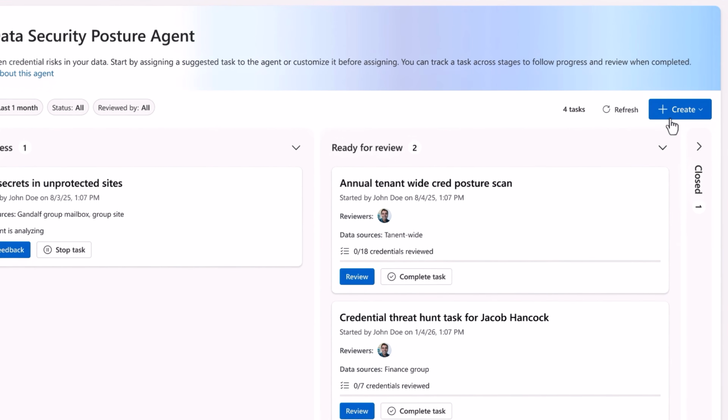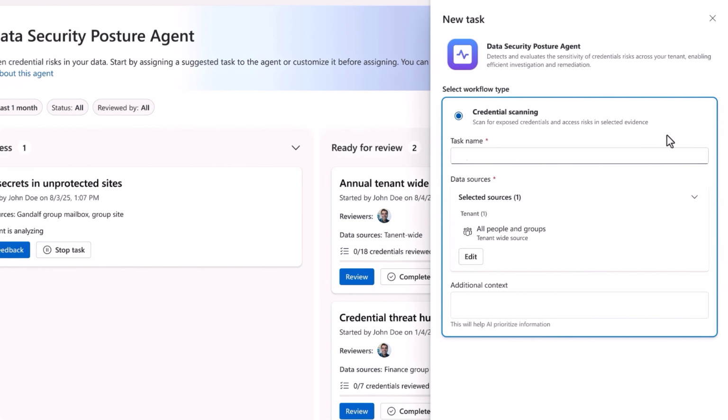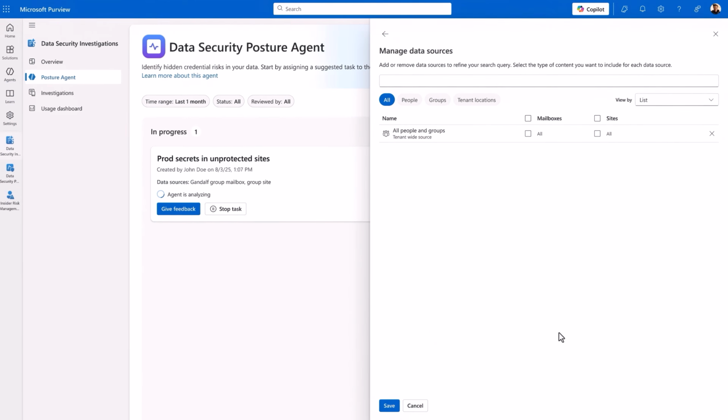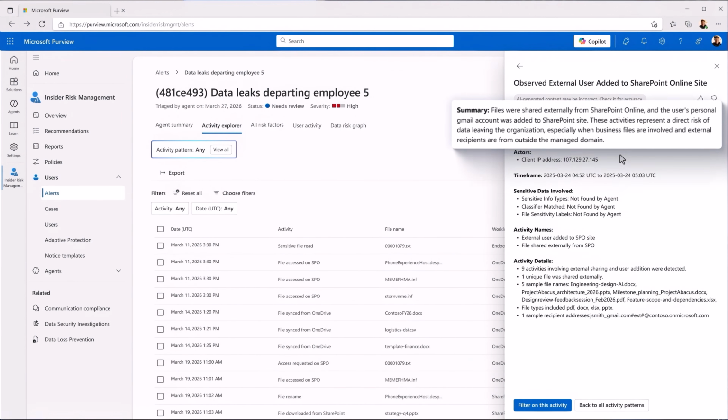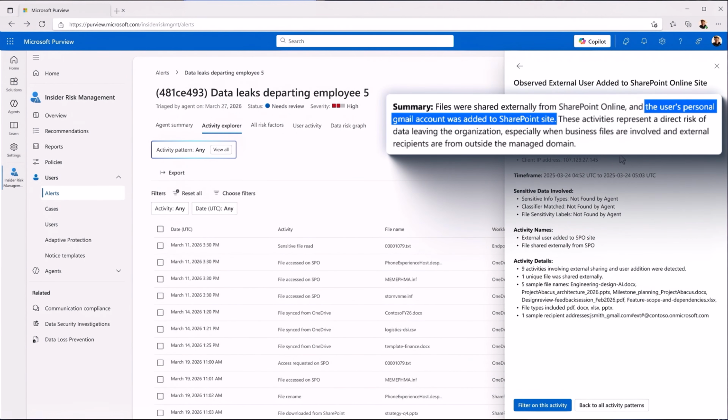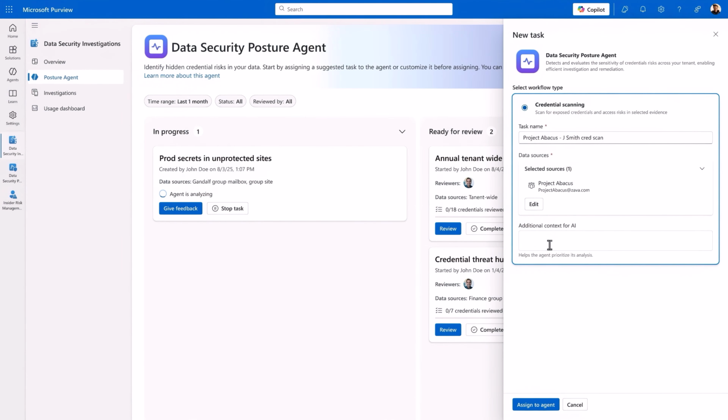The first thing I need to do is create a credential scanning task. I'll give it a name based on our scan and scope its data source to the Project Abacus SharePoint site, which, if you remember, our user Joshua Smith had persistent access to via his personal Gmail account. And I can also provide more context because we want to see if he has hidden credentials in any of the content on this site that might give him access to other services and infrastructure.